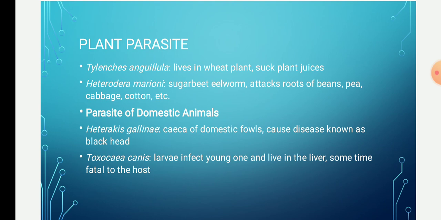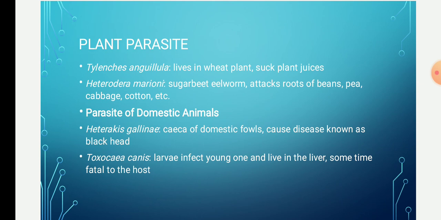Next one is the parasites of domestic animals or livestock. These are also nematodes, which infect domestic animals like fowl, dog, sheep and so on. The most important parasite is Heterakis gallinae. It lives in the caecum of the domestic fowl. The males are smaller than the females, and it carries a protozoan which causes a disease known as blackhead.